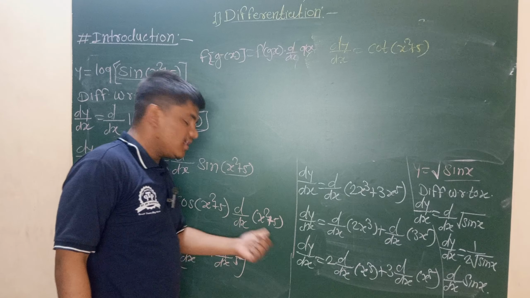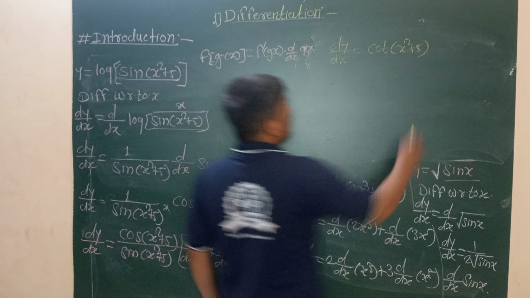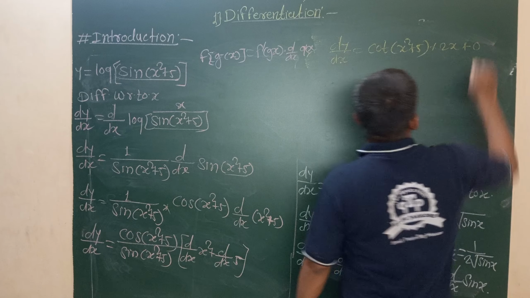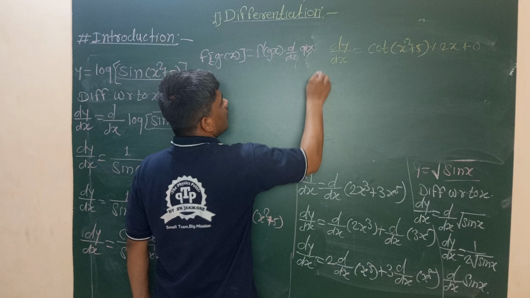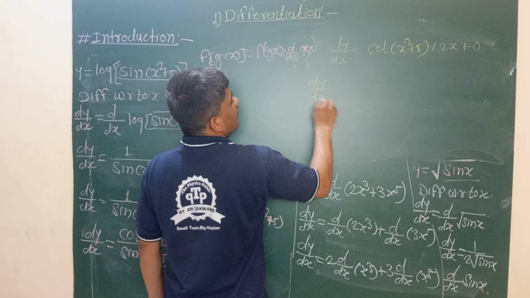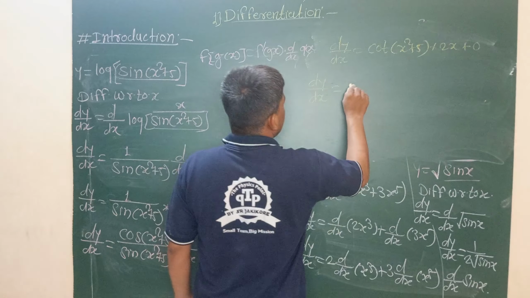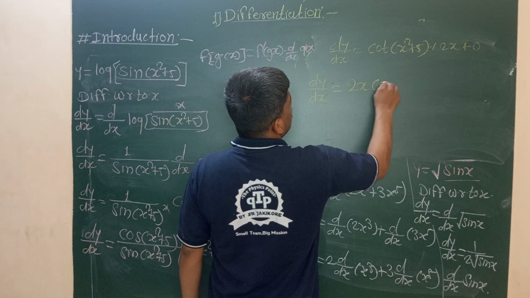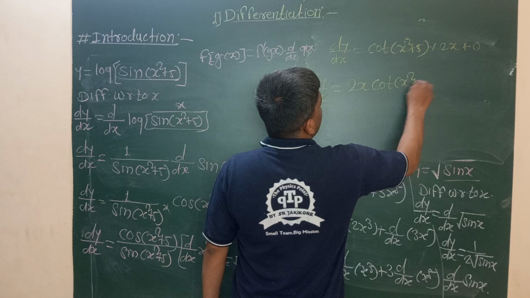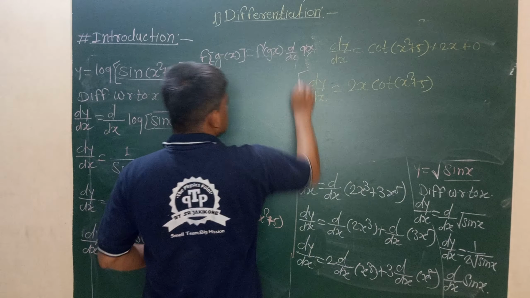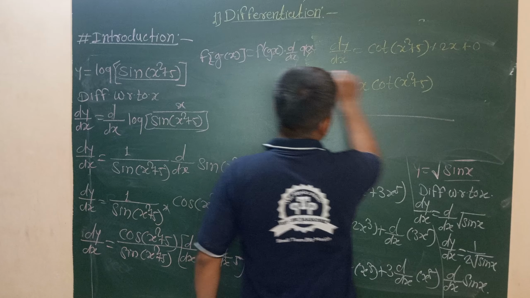We apply the x raised to n formula, that is 2x. The derivative of 5 is 0, because the derivative of a constant is 0. Constant values cannot vary with respect to any parameter. So it is 2x cot of x square plus 5. Here is the differentiation of the function in this formula.